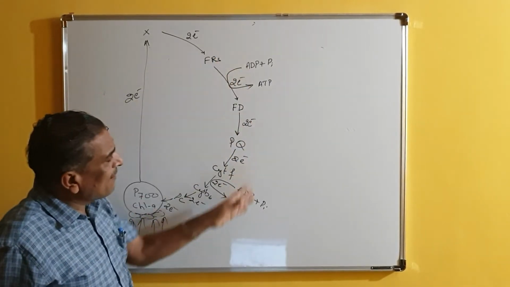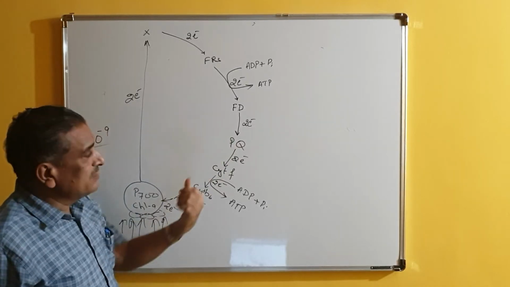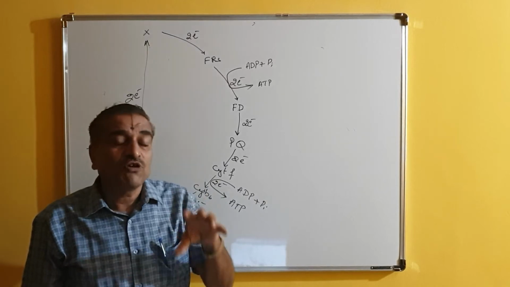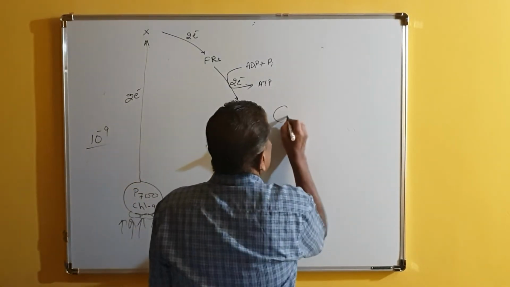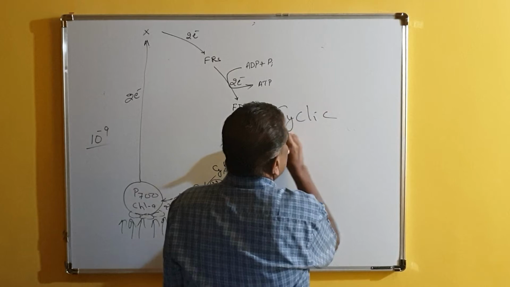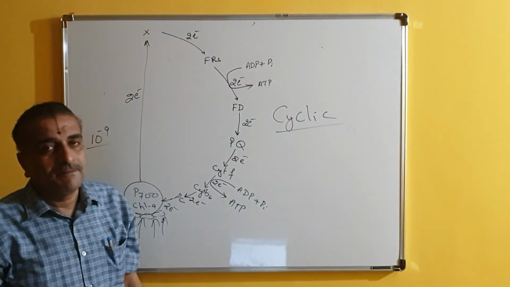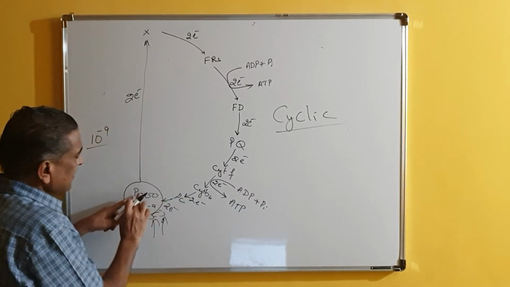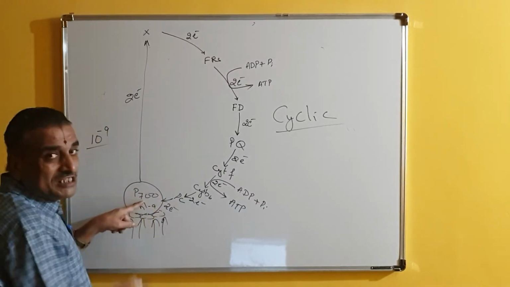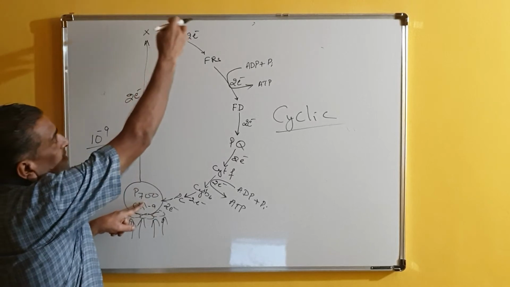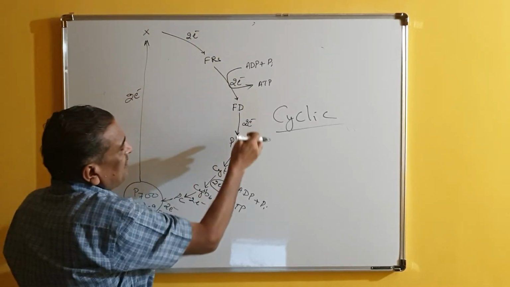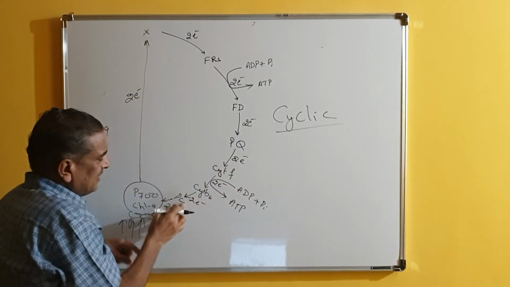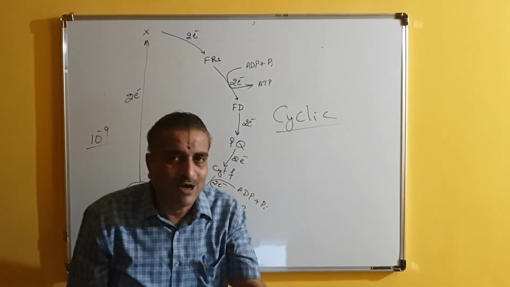So this is happening because of the light. That is called photophosphorylation. But this photophosphorylation is called cyclic photophosphorylation. Why is it called cyclic photophosphorylation? Because the electrons have started their journey from this point. They have gone to X, to FRS, FRS to FD, FD to PQ, plastoquinone, cytochrome F, cytochrome B6, plastocyanin, and they came to the same point.